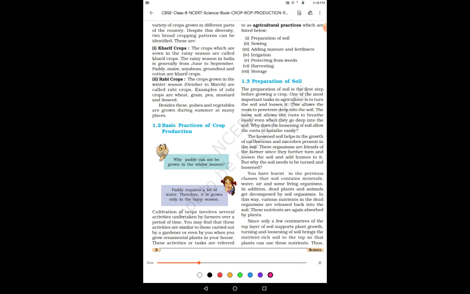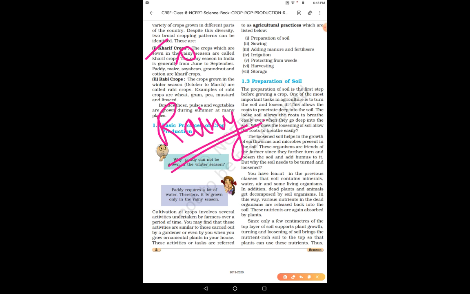Okay. So there are generally two types of crops, the Kharif crops and the Rabi crops. First of all, let's discuss the Kharif crops. Children, Kharif crops are those crops which are grown in the rainy season, okay? And we know that in India, the rainy season is generally from June to September, right? So the Kharif crops are grown generally from June to September. Some examples of Kharif crops are given here: paddy, maize, soybean, groundnut and cotton. These are the examples of Kharif crops, right?